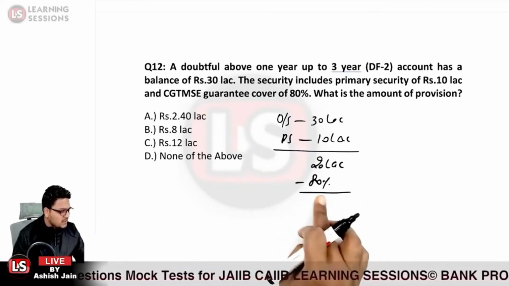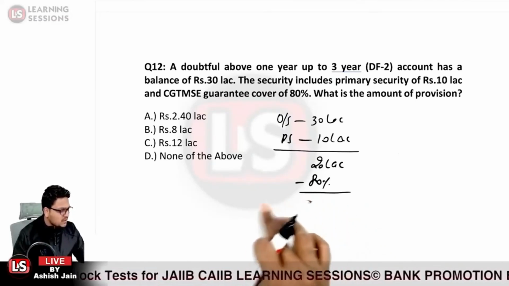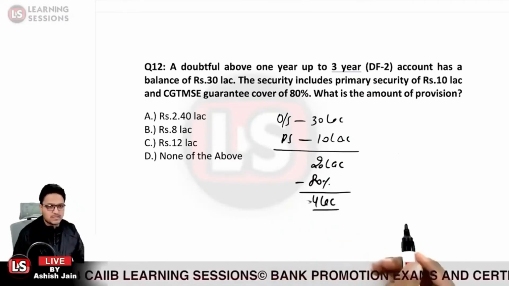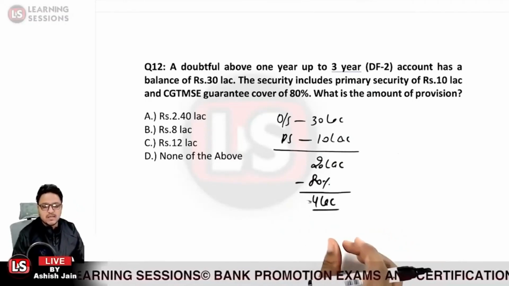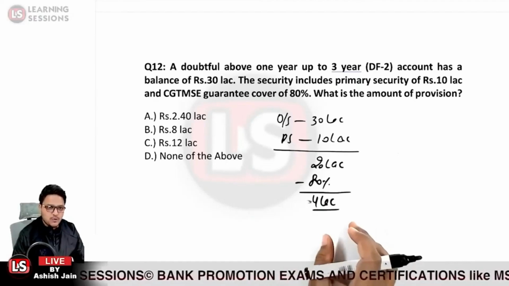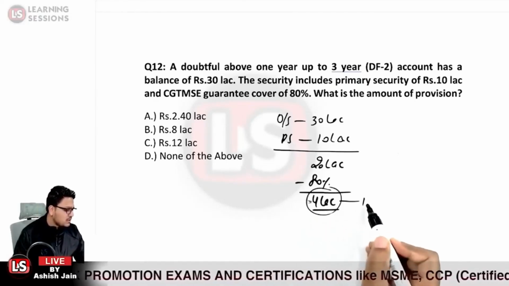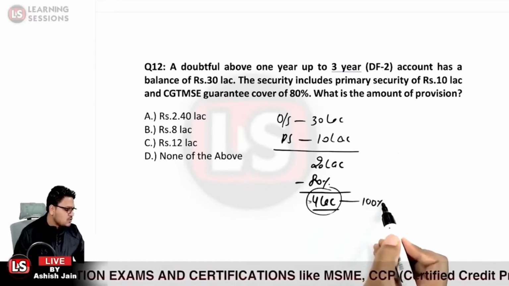For the 16 lakh part over here, provision is not to be created, and further the unsecured part is now reduced to 4 lakh rupees. So 20 lakh minus 80% is equal to 4 lakh rupees. Now this is the unsecured part. For the unsecured part under the doubtful asset, 100% of the provision is to be created.